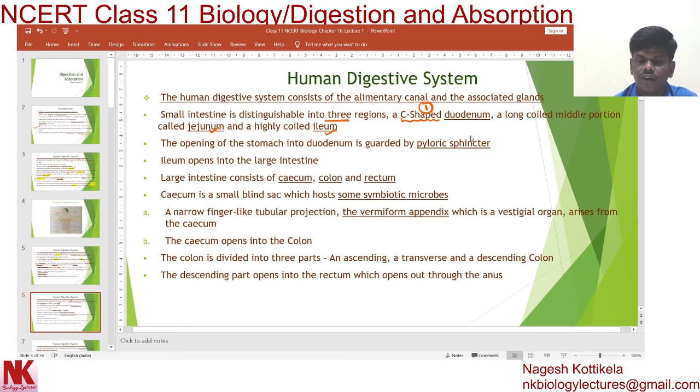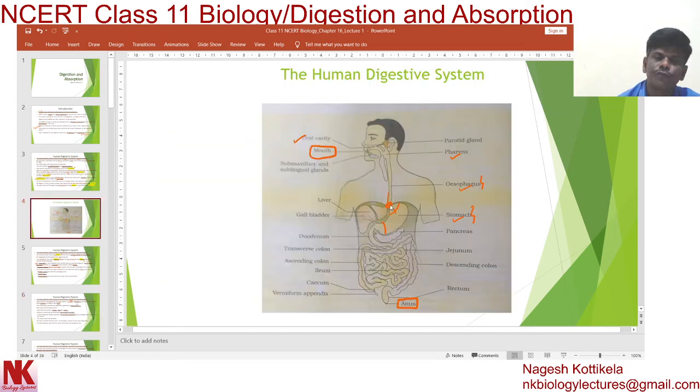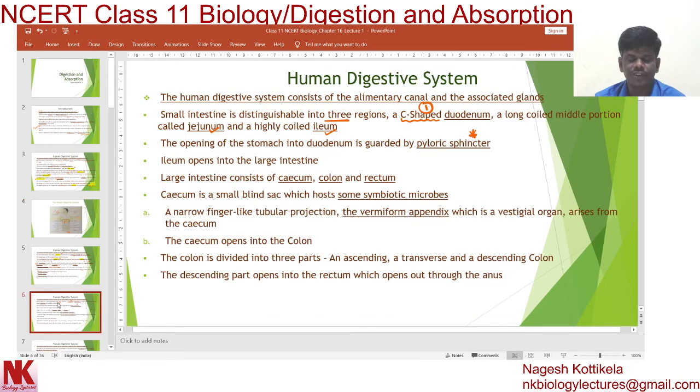Earlier we discussed the gastroesophageal sphincter. In this region one more sphincter is present, called the pyloric sphincter. It regulates the entry of food from the stomach into the small intestine. Now let's proceed with the continuation. The ileum, the last part of the small intestine, opens into the large intestine.